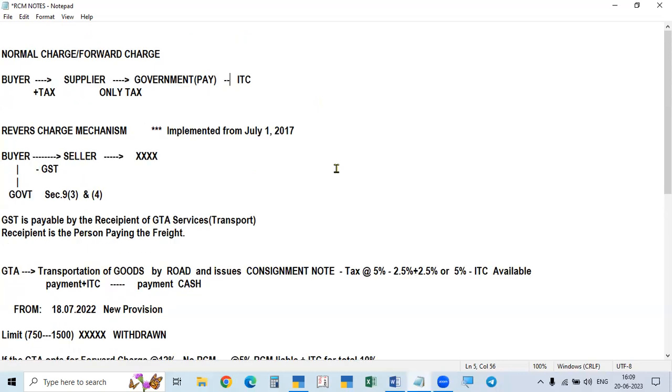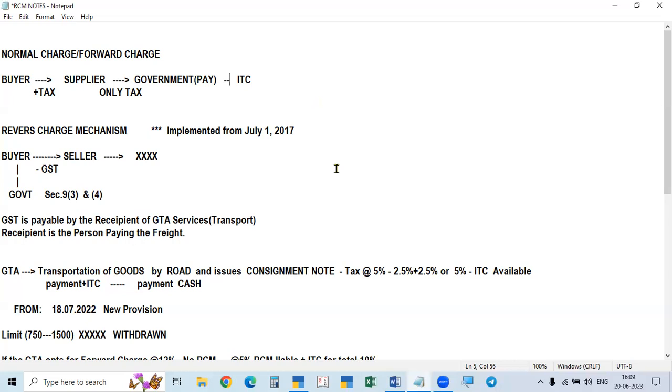But here, under section 9, subsection 3 and 4, first we will take up subsection 3, some specified goods and services. There are 8 types of goods and 16 types of services given. The 8 types of goods include raw cashews, without opening and curing, tobacco products, silk yarn, and many other products like that. Such products are purchased from agriculturists and dealers, and the recipient has to pay the tax.